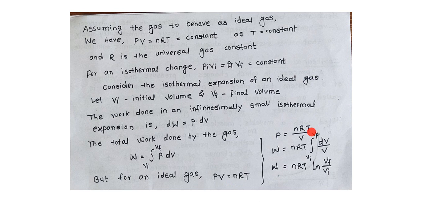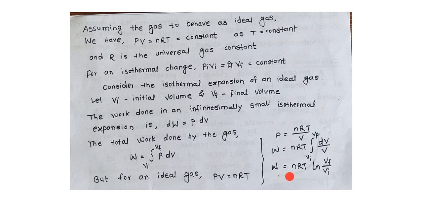Substitute this in the equation W equals integration of Vi to Vf of P dV, like this. We will get W equals nRT, which is constant, that's why nRT ऐसे इंटीग्रेशन के बाहर लिखना है, and integration of Vi to Vf of dV upon V. We can write 1 upon V into dV also.